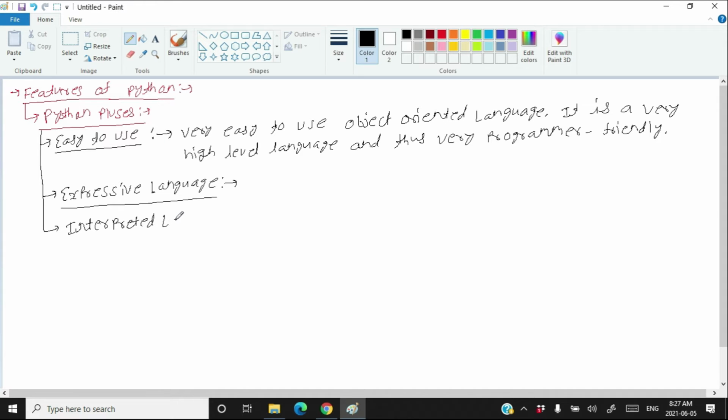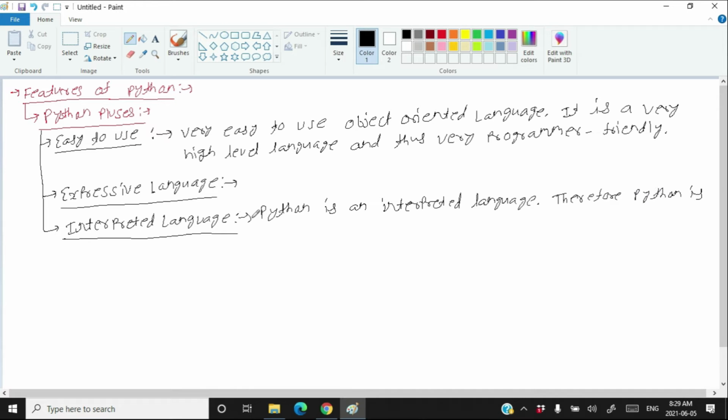Interpreted language. Any interpreted language is always easy to debug. Therefore, just like other interpreted languages, Python is suitable for beginners to advanced users. Python is an interpreted language. We know what interpreted languages are. So just like other interpreted languages, Python is also easy to debug. Therefore, Python is easy to debug, and suitable for beginners to advanced level users.